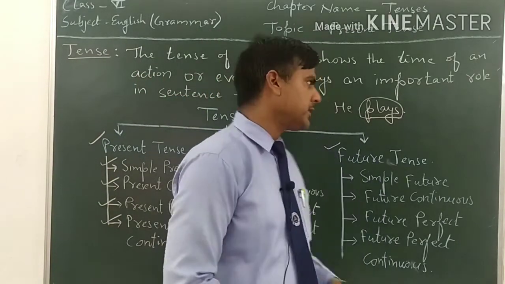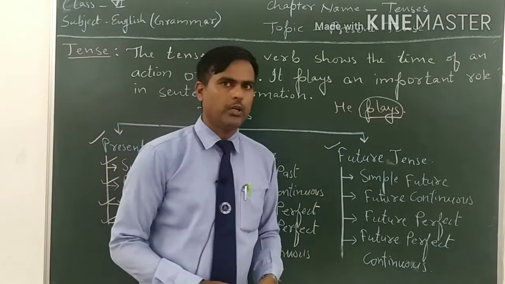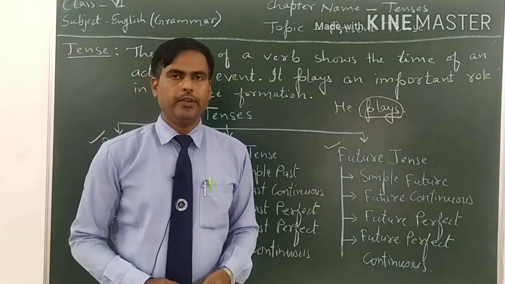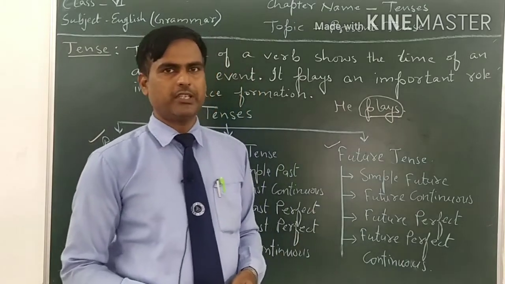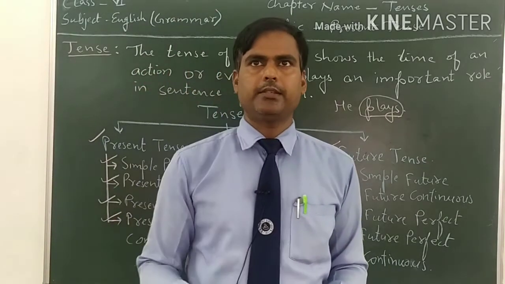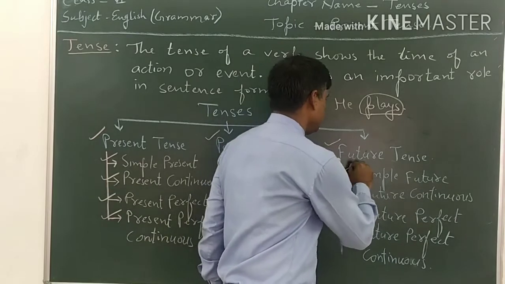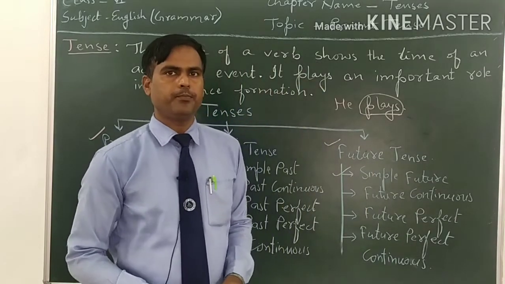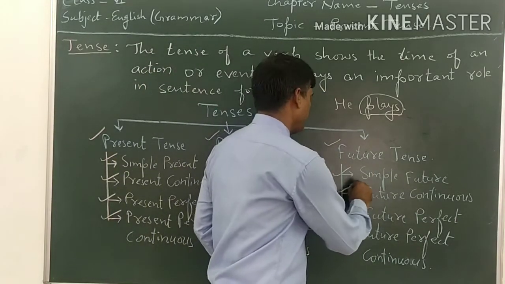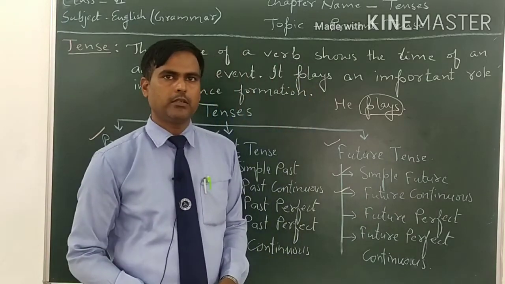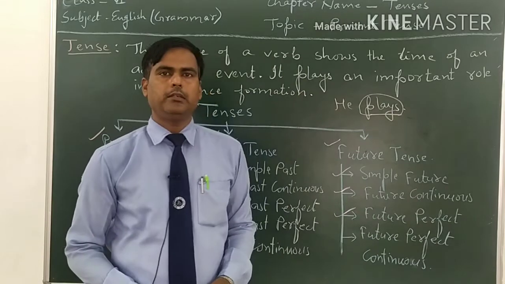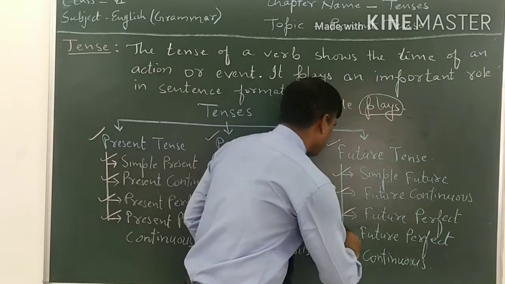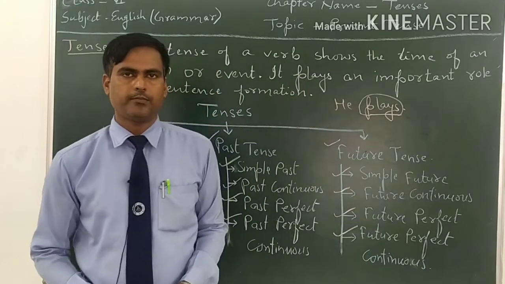The third one is future tense. We can divide the future tense into four types, like present tense and past tense. Number one, simple future tense. Number two, future continuous tense. Number three, future perfect tense. And number four, future perfect continuous tense.